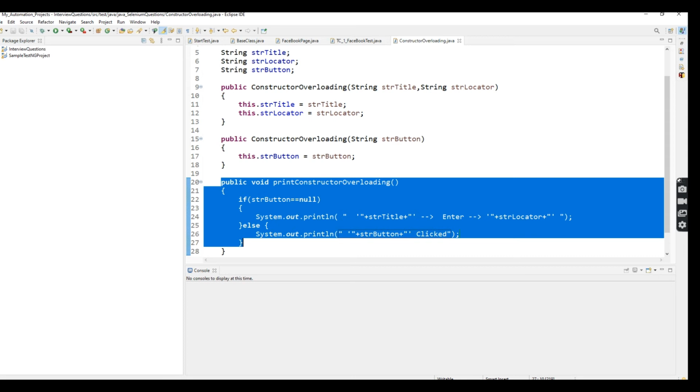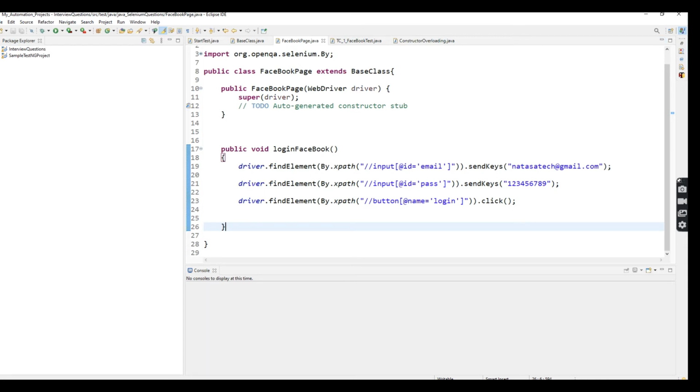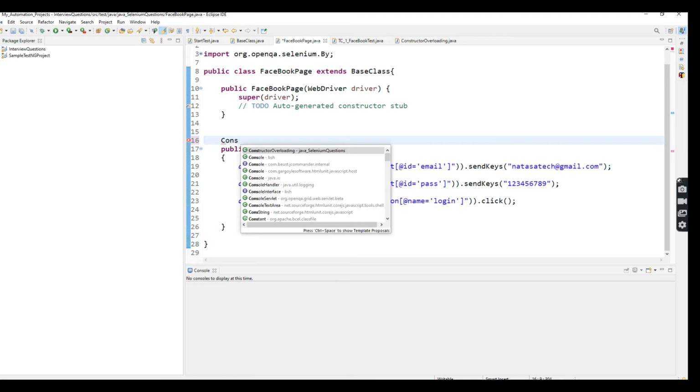Now I'm going to implement this inside the Facebook page. Here I have done my Facebook login steps, which are entering the email ID and password and login. Here I'm going to create an object for the constructor overloading class globally.